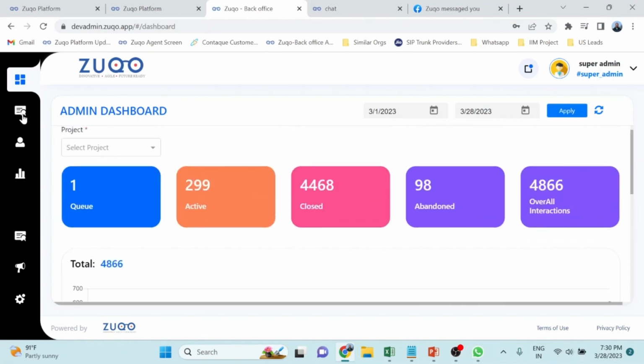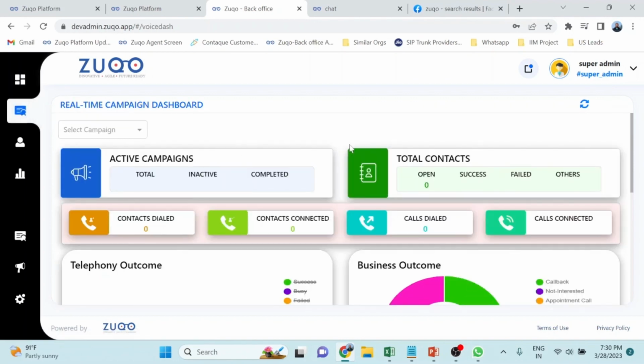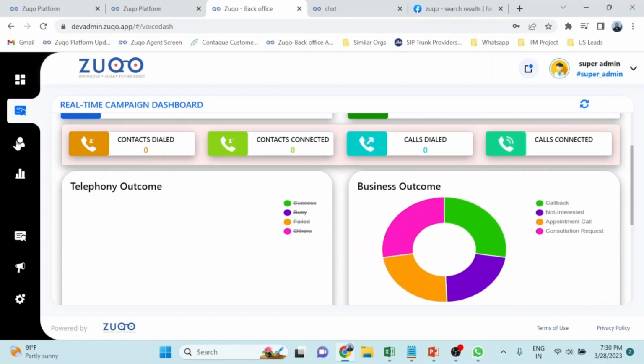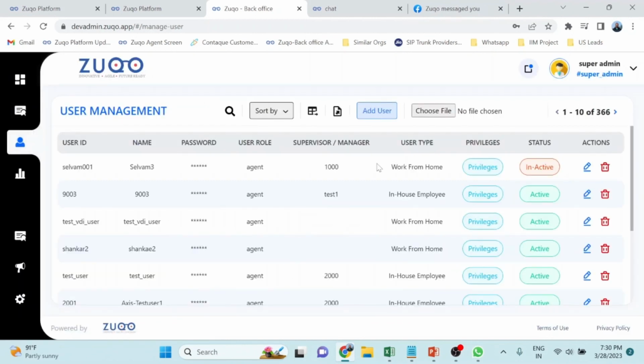Okay. Similarly, there is a variety of dashboards available in the platform. But since this is the demo environment, only a few are available, but there are a lot of dashboards which we deliver, and we can customize those dashboards as per your needs as well. So this is the user management, wherein you can manage those users. You can create users. You can change. You can define privileges for them.